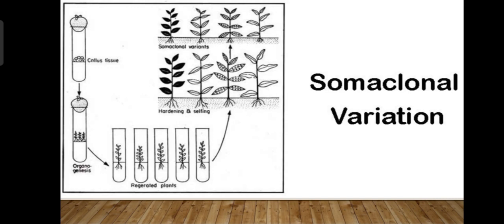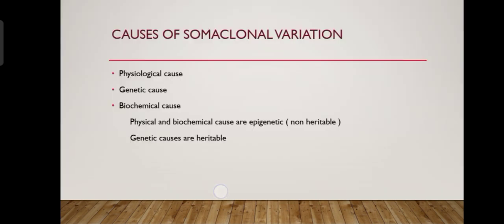So these are the basic steps of somaclonal variation. First, callus tissues. This callus is obtained from the desired explant by the normal process of plant tissue culture. So from callus tissues to organogenesis, regeneration of plants, hardening and selfing, somaclonal variants are obtained by the physiological appearance of the plant.